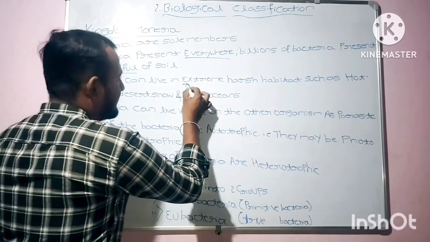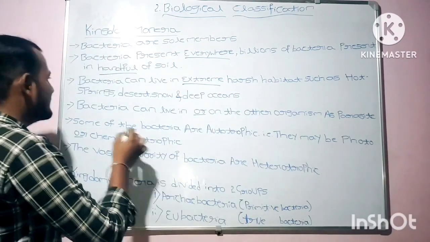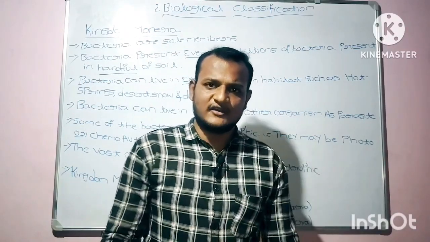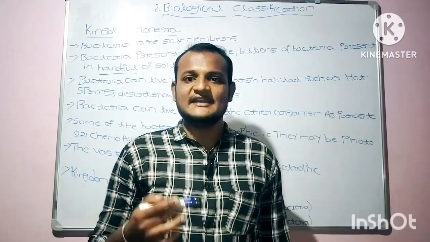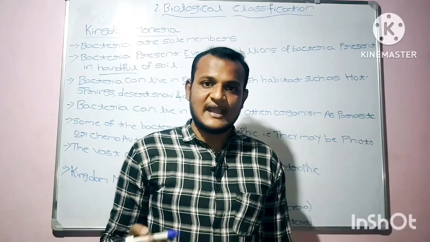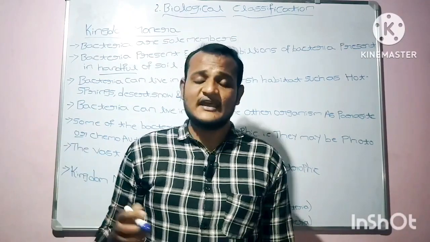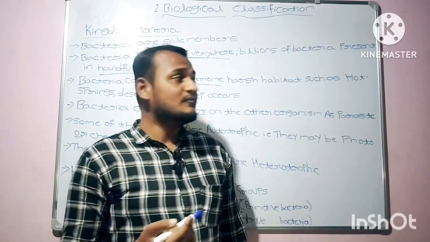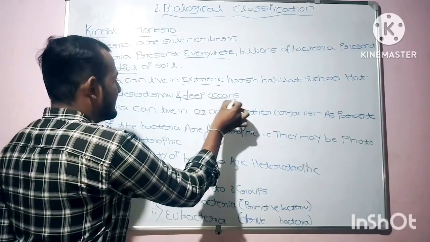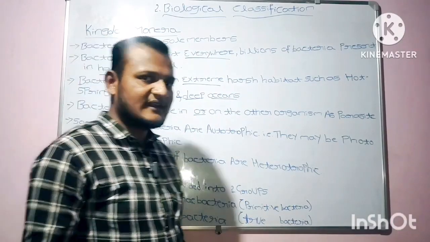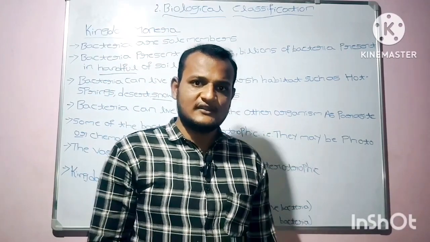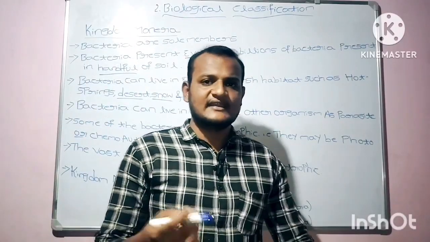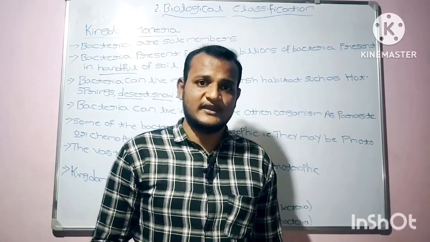Bacteria can live in extreme harsh habitats such as hot springs, desert, snow, and deep oceans. Bacteria are organisms which can live in extreme habitats. They can survive in extremely salty areas, in high temperature areas, in deep oceans, and in the snow also. Bacteria can stay everywhere and can live everywhere.